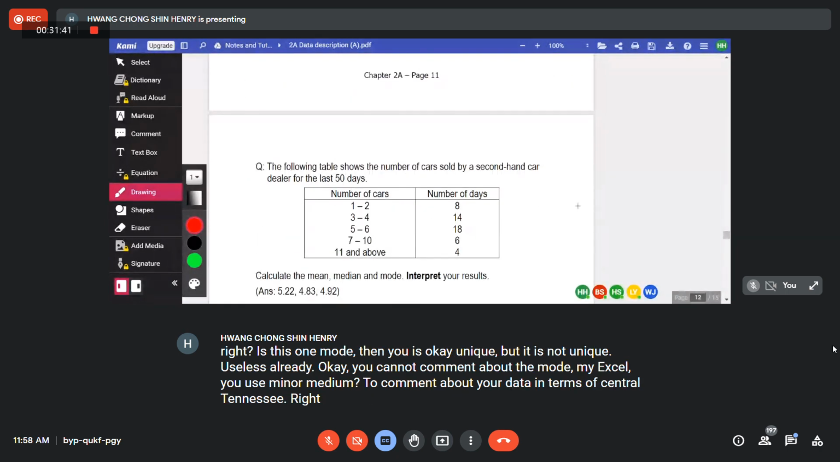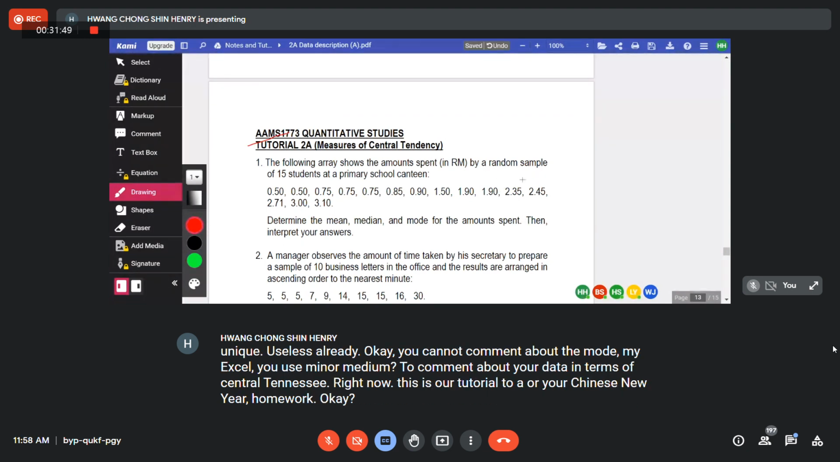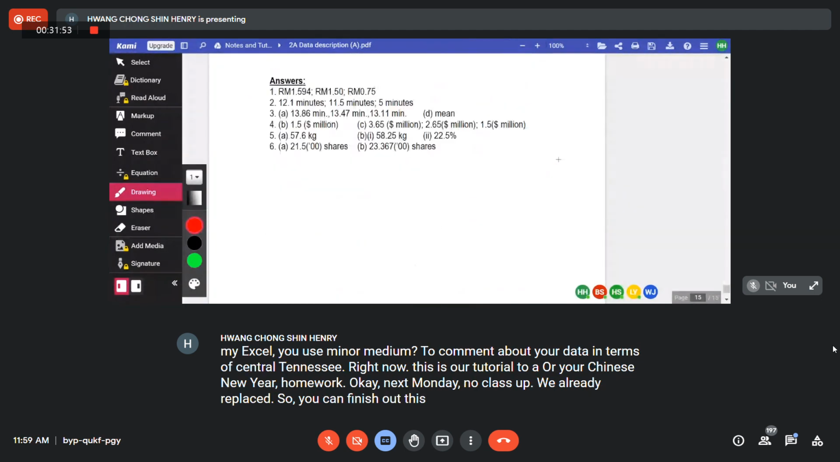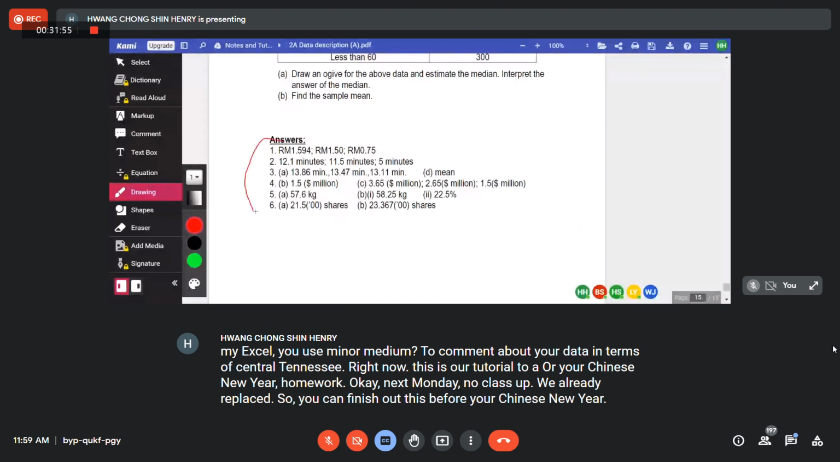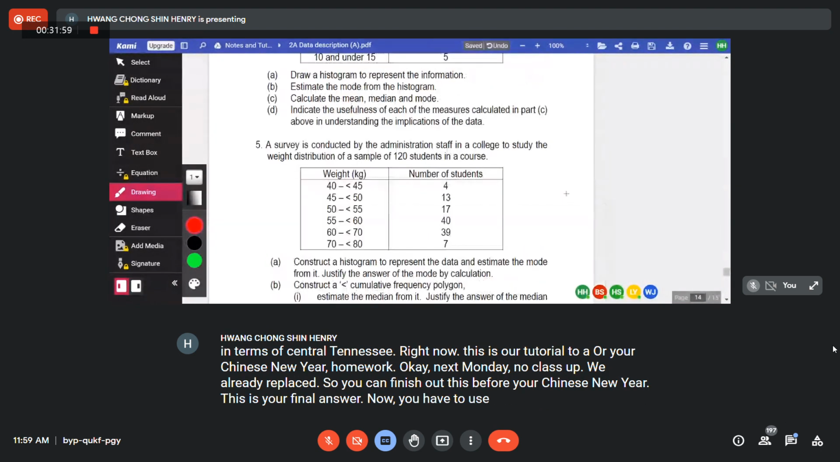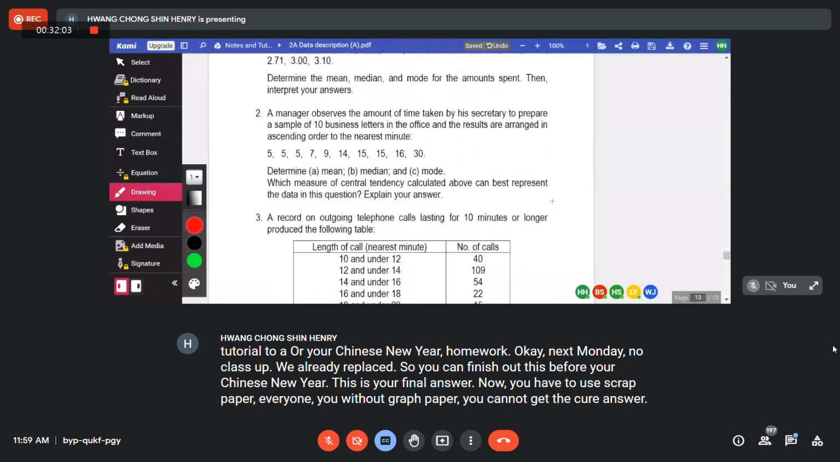All right, now this is your tutorial 2A for your Chinese New Year homework. Next Monday no class, we already replaced. So you can finish all this before your Chinese New Year. This is your final answer. Now you have to use graph paper, everyone. Without graph paper, you cannot get the accurate answer.